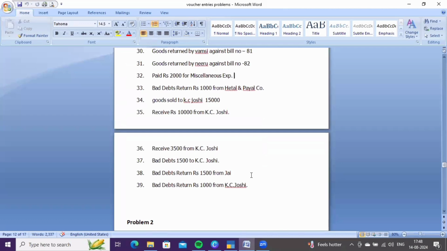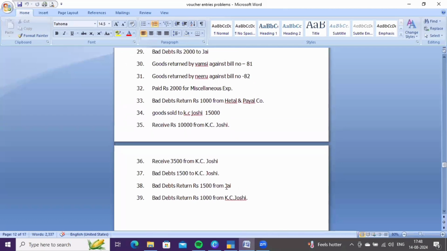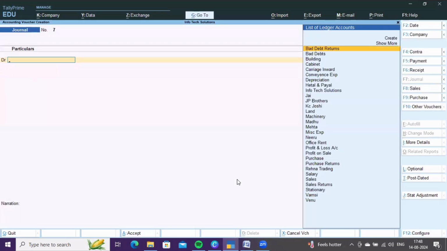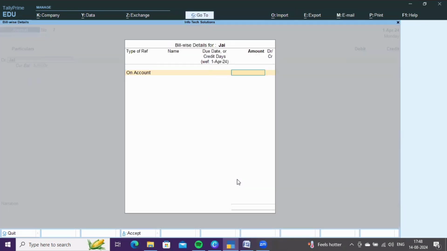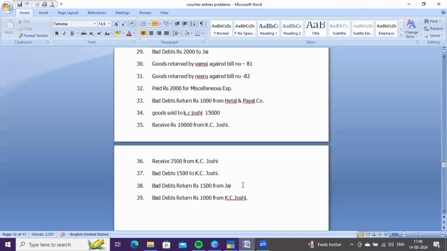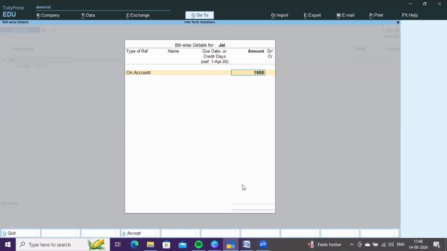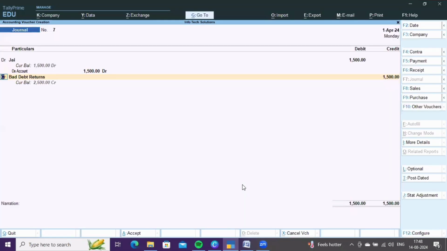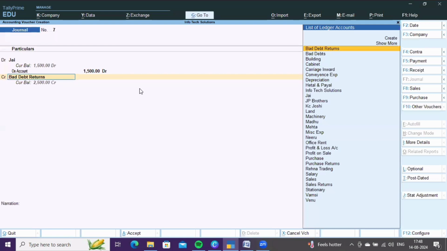Bad debt return 1,500 from Jay. It means earlier a bad debt had taken place with Jay. Now he is returning the amount to us. It also comes under journal voucher. You need to debit Jay account on account. How much is he returning? 1,500, and credit bad debt returns account.